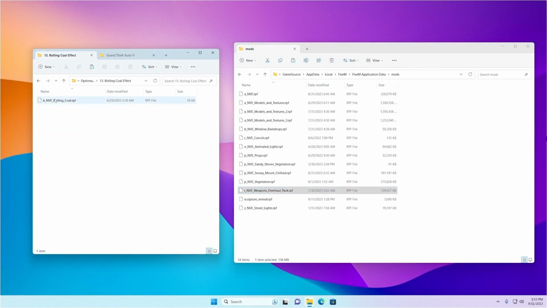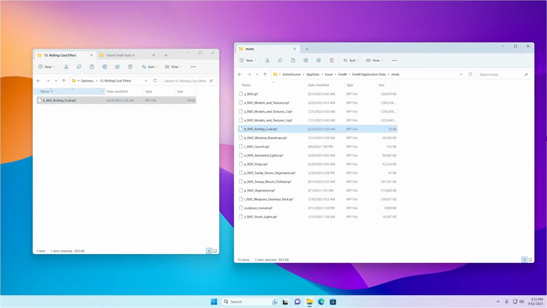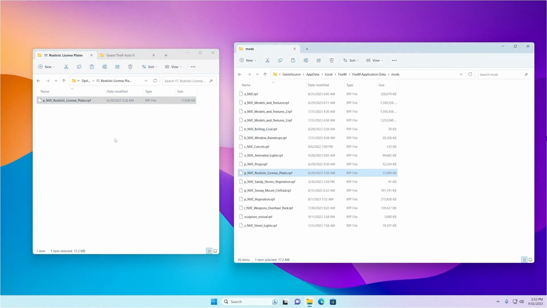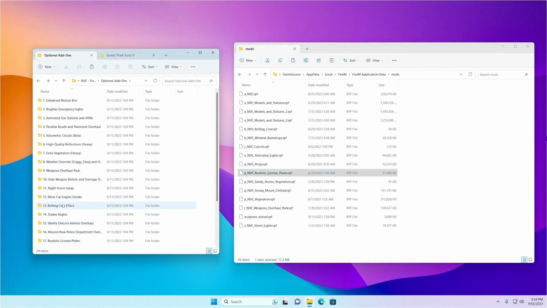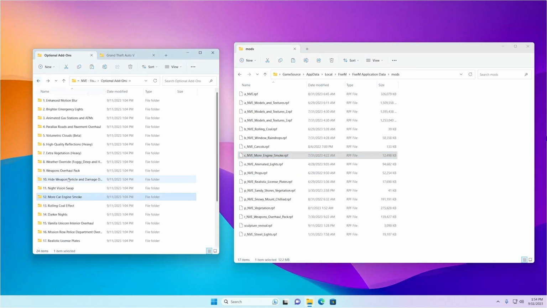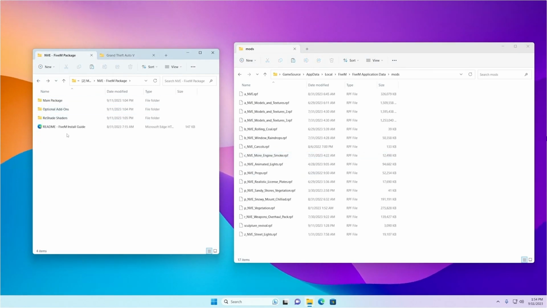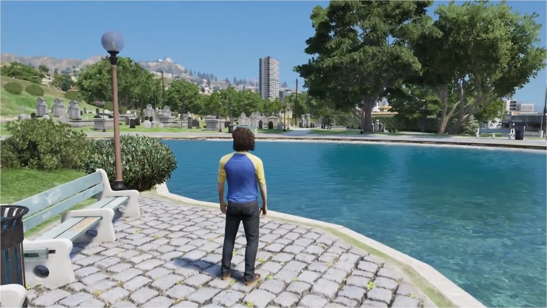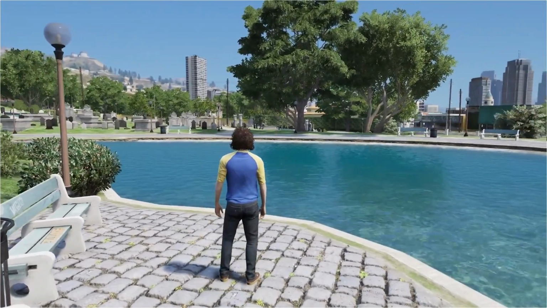Rolling coal effect. Realistic license plates. More car engine smoke. And that's it for Natural Vision Evolved. Now, if you go in-game, your game should successfully have Natural Vision Evolved graphics.